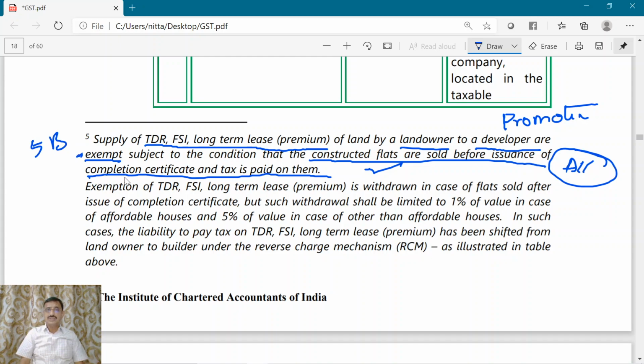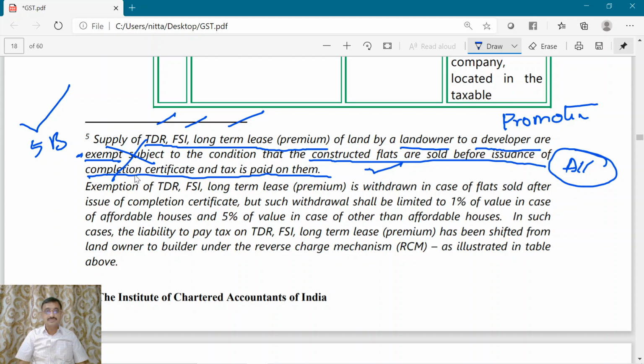So if all the constructed flats are sold before issuance of the completion certificate, then these three items, TDR, FSI, long-term lease premium, will be exempted. If all the flats are not sold before the issuance of the completion certificate, that will be chargeable. This exemption will not apply, and you will go to 5b, wherein reverse charge is applicable, and the amount shall be paid by the promoter, who is the recipient of the service.